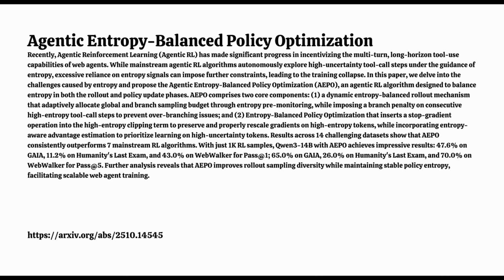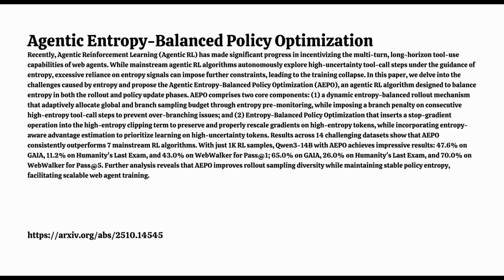Okay, so let's try and wrap this up. AEPO tackles this paradox where entropy, meant to help exploration, ends up causing problems. It does this with a two-part fix. Right. First, it manages the rollout phase using pre-monitoring to allocate the budget smartly, and penalties to prevent fixation on one uncertain path. That ensures more diverse sampling. And second, during the learning phase, it fixes the clipping problem.